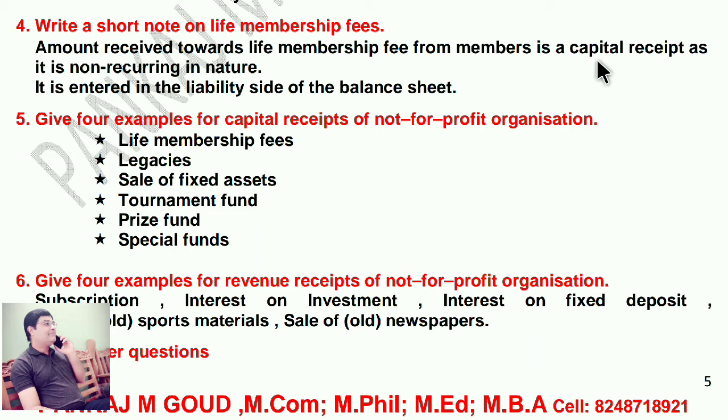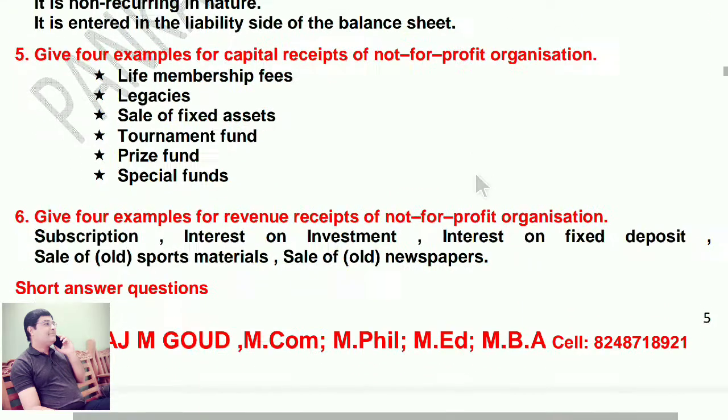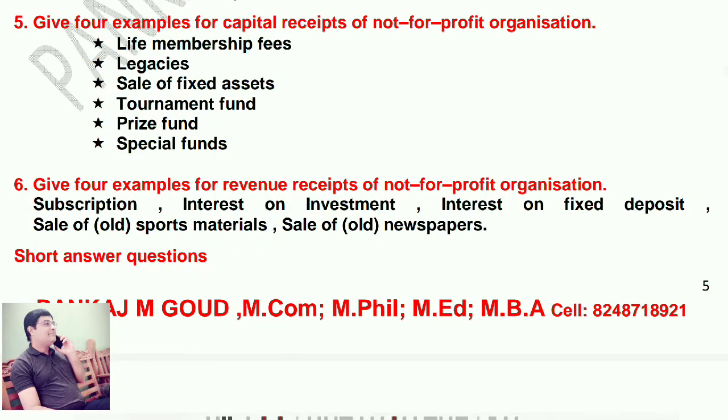Next, give 4 examples of capital receipt of not-for-profit organization. Life membership fees, legacies, sale of fixed asset, tournament fund, prize fund, special fund, etc. Now move on to 6th answer.